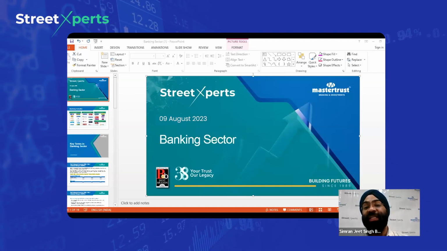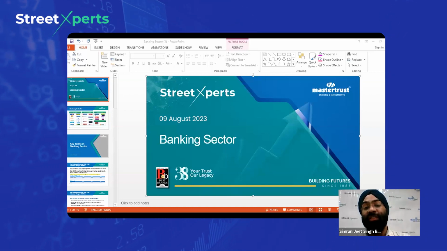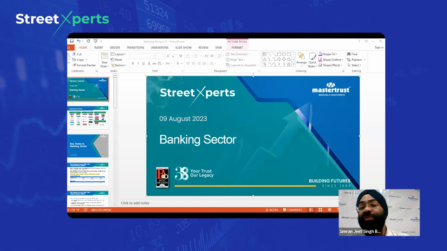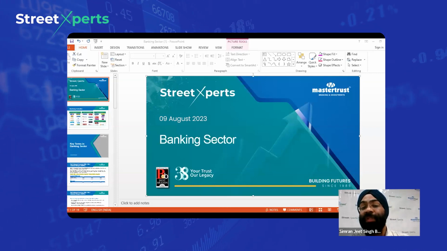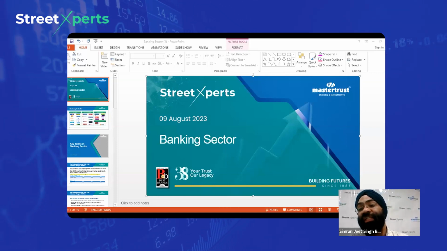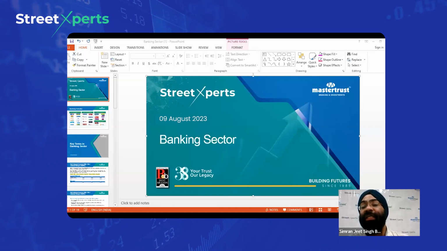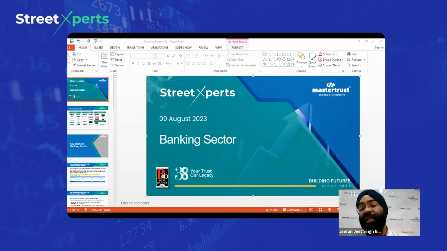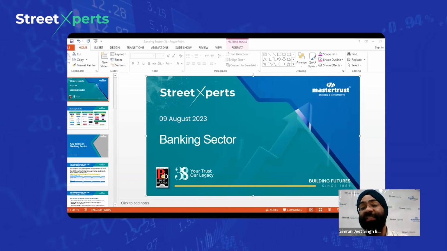Why is PNB trading at such a low price? We all know that PNB's gross asset quality came into question post the Nirav Modi scam, which made the bank take a huge hit on its balance sheet. But again, in the last 2 to 3 years, we can see that PNB is improving extremely well on asset quality, and they are bringing down and clearing all the bad assets from their balance sheets.